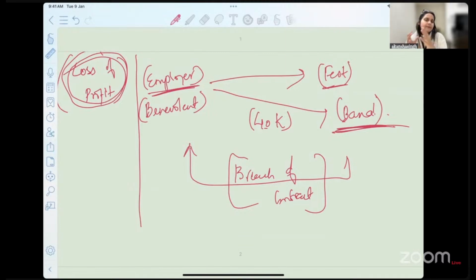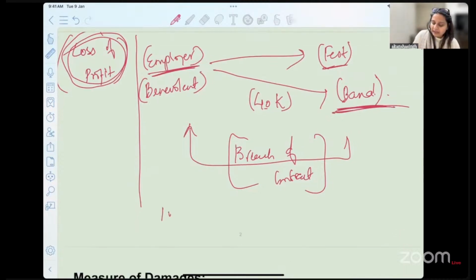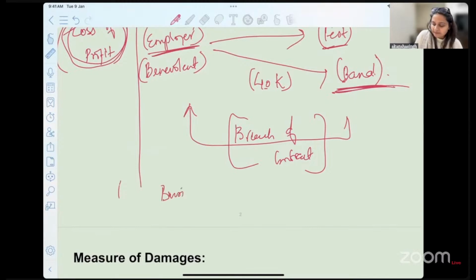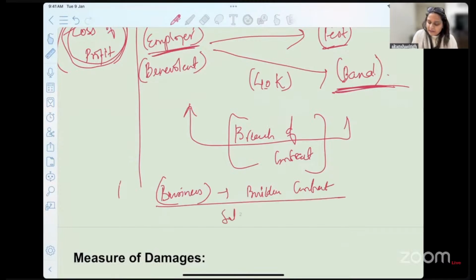We will have different types of transactions. In your exam also, you will be asked questions where the transaction is going to be different. What transaction am I talking about? The transaction can be a contract for business. I'll give you an example, a builder's contract. Then it can be a contract for simply making a sale, or it can be any other contract. So we have this division that we'll be covering in the class, but the transaction will also change the measure of damages, and that is what you have to remember and stick to.